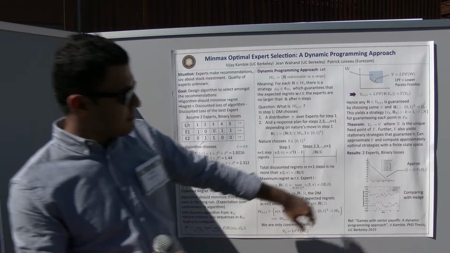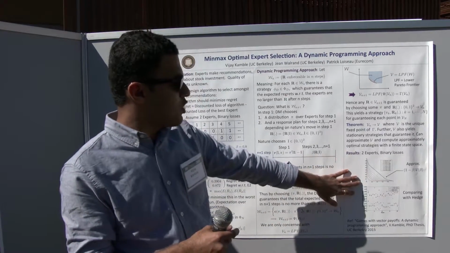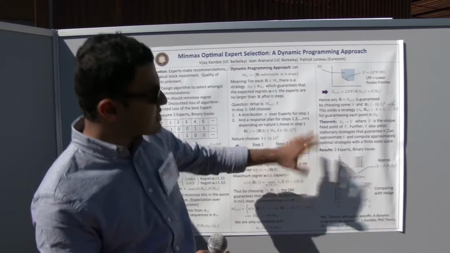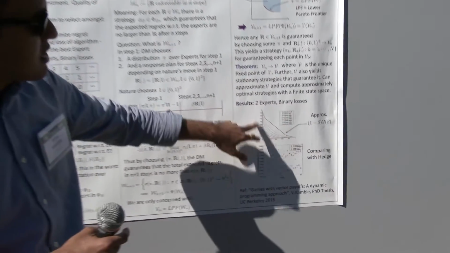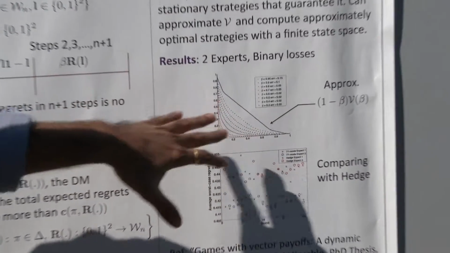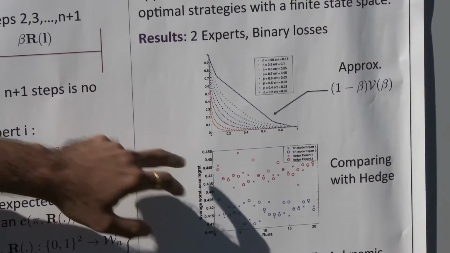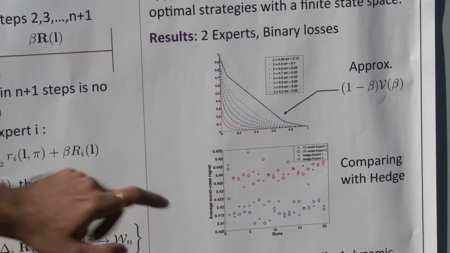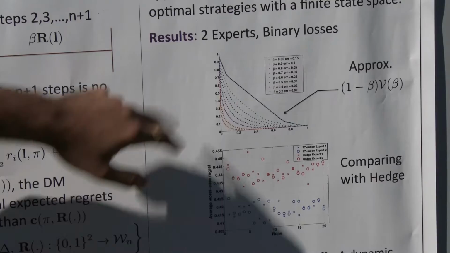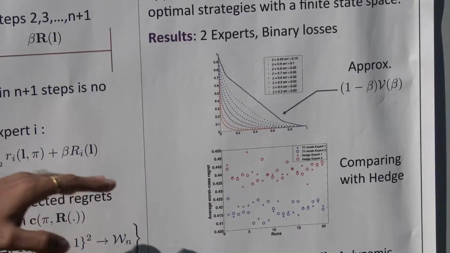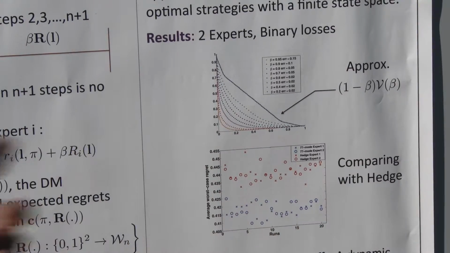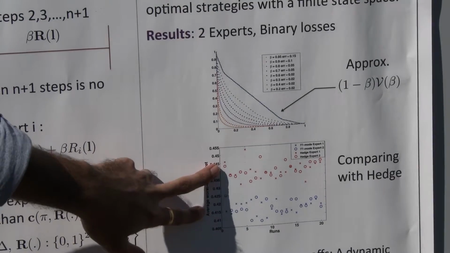And here is a performance comparison, considering the example of 2 experts and binary losses. These are the lower Pareto frontiers of the regrets that you can achieve for different values of beta. Okay? And you can also achieve different points on it. So over here, for the case of 2 experts and binary losses, you compare the approximately optimal algorithm that we have against the algorithm that is extremely popular. It's called Hedge, which achieves the optimal rate of growth of regret. You can see it performs much better.